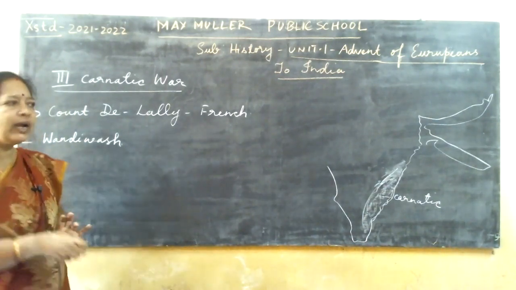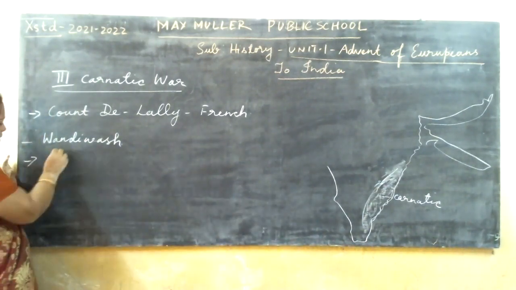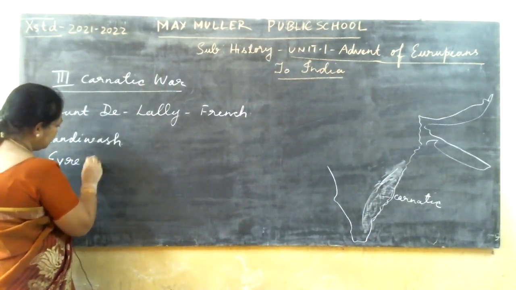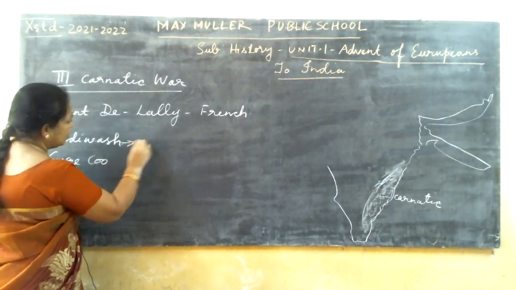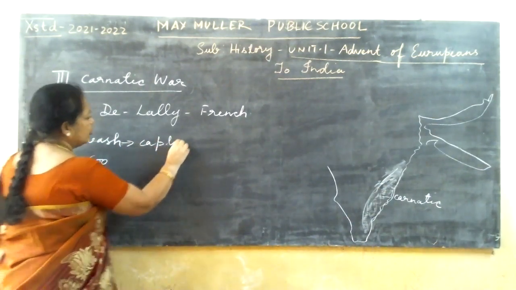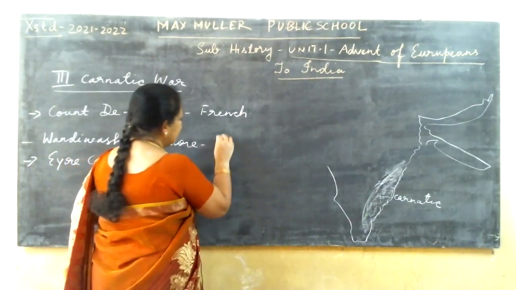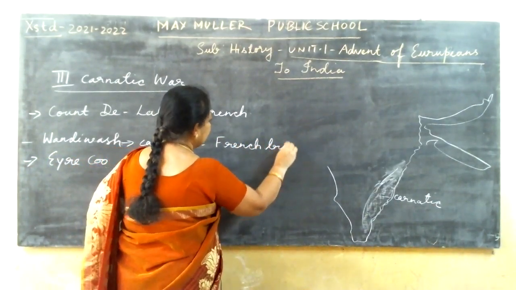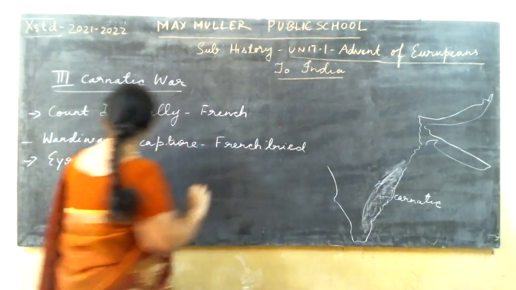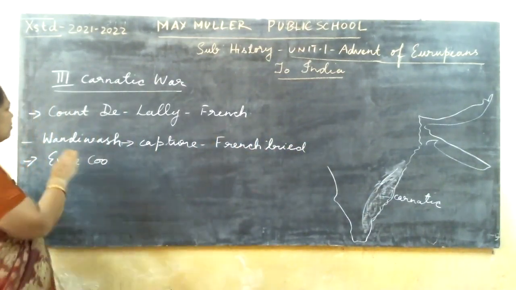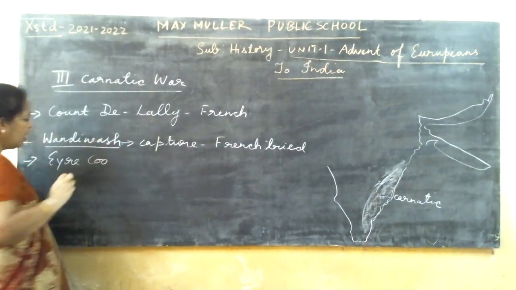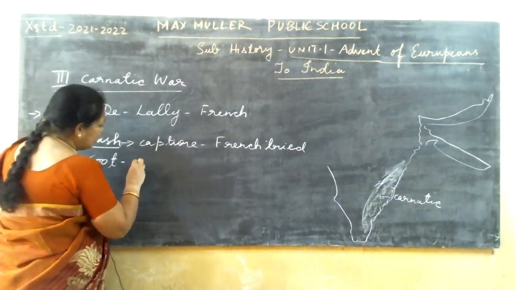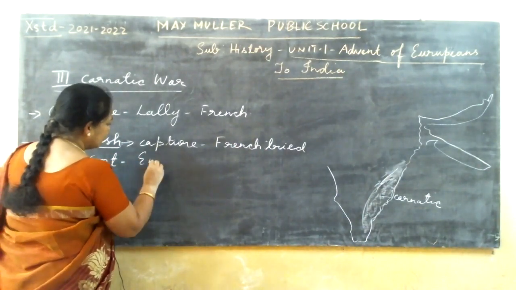The English were headed by Eyre Coote. The French tried to capture this place, Wandiwash. And at that time, Eyre Coote was a military general of the English.